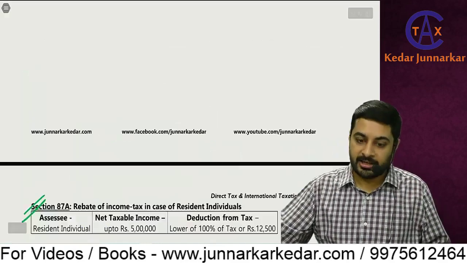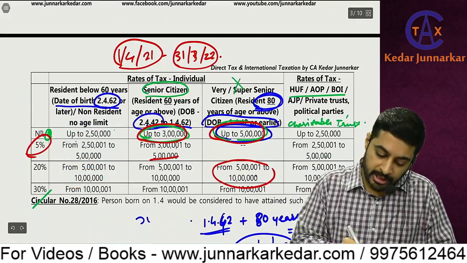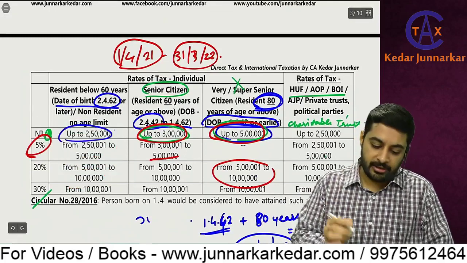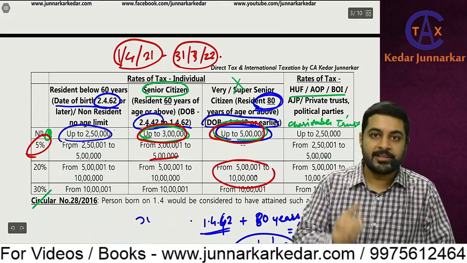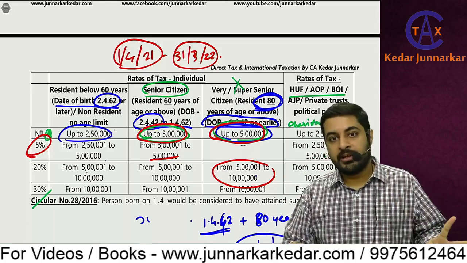I hope you are understanding it. So 6 lakhs means, in this case, up to 2,50,000 nil, then 2,50,000 to 5 lakhs at 5%, and 5 lakhs to 6 lakhs, that 1 lakh into 20%.